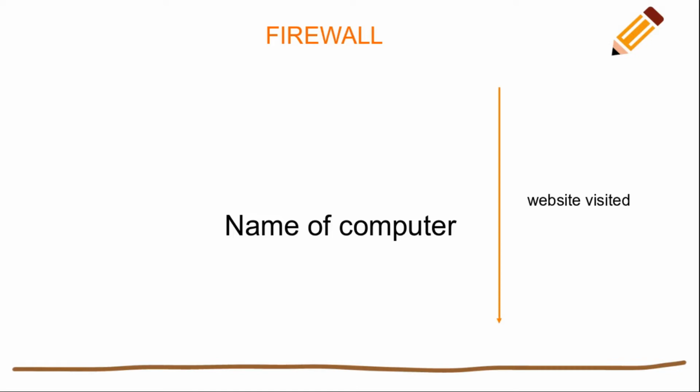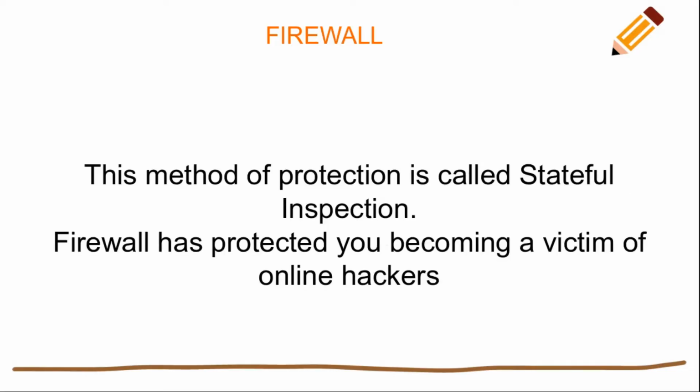So here, this guy is using the computer regularly and accessing tutorials through YouTube, and the firewall is noting down which websites he is accessing regularly. It notes and stores that in the database. If it finds something unusual, say his friend accesses his computer in his absence and tries to access movies and songs, then the firewall will block that site. This method of protection is called stateful inspection.